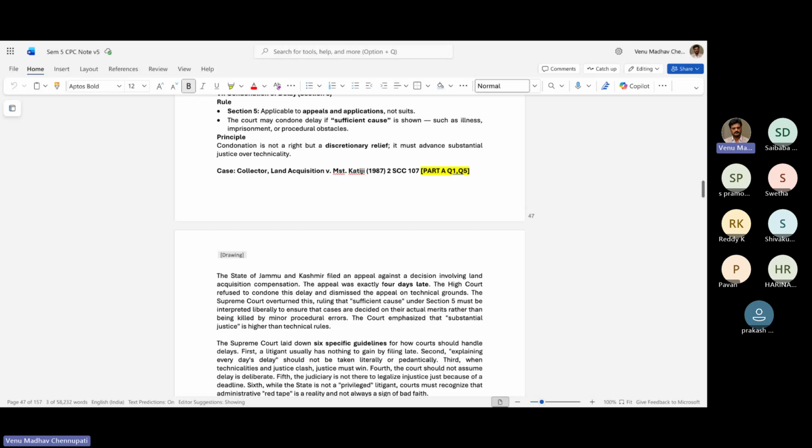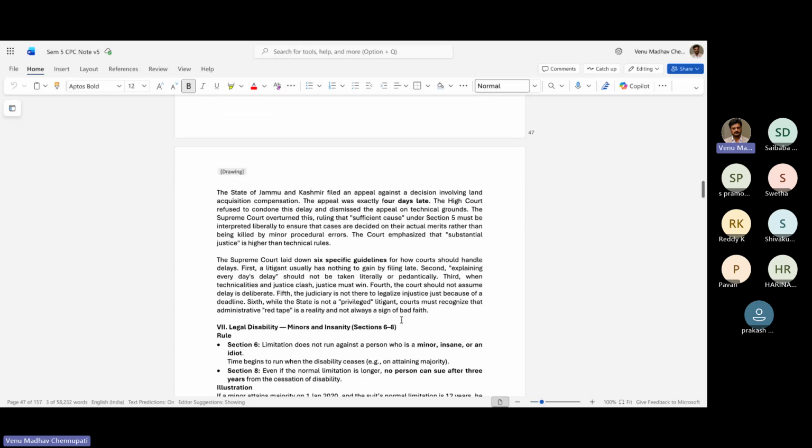So the Supreme Court says that under Section 5, sufficient cause should be interpreted a little liberally. So most of the courts usually interpret sufficient cause liberally. And 90% of the cases usually they allow, unless the time is too big or it's some criminal case or things like that. But most of the times the courts are allowing because they're taking a liberal approach to it.